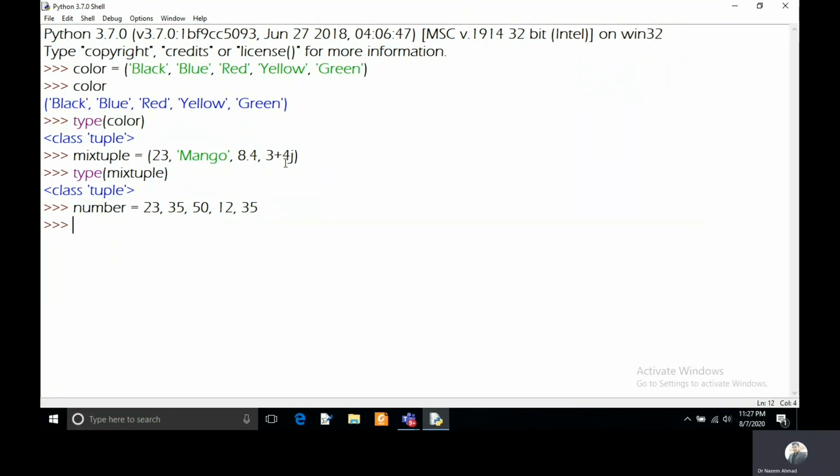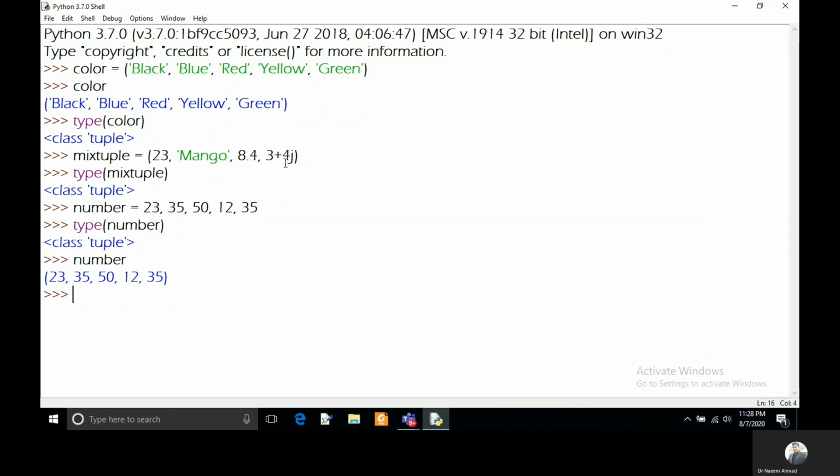It has created one variable that contains more than one value. And if you want to see the type of this variable, you can pass it to the type function, and it is showing that it is a tuple. And if you print this variable, it will show all numbers enclosed in parentheses. It is indicating that it is a variable of tuple type.